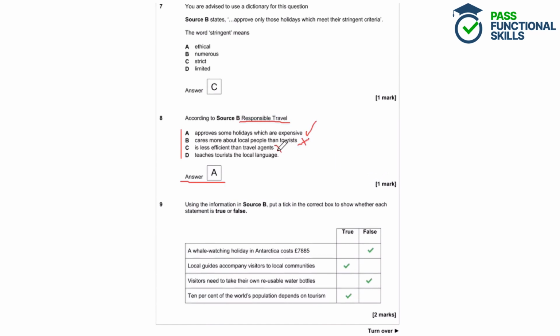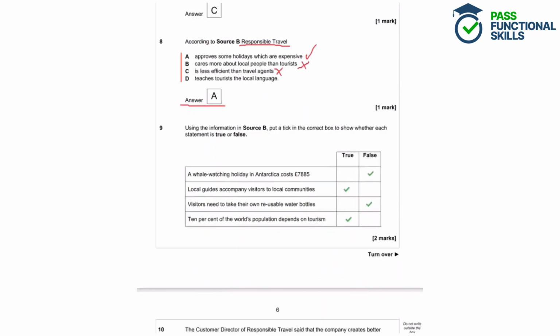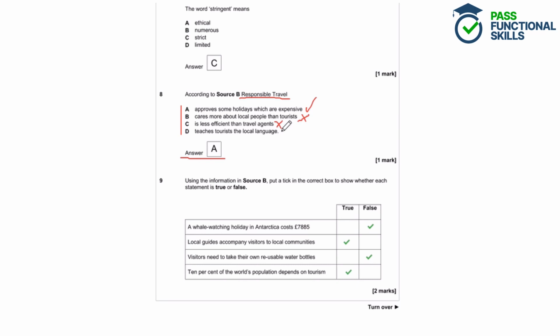So that's incorrect. And finally, teaches tourists the local language. So let's have a scan through the text and look for any mentions of language. And we can see that local guides help locals and visitors to communicate with each other. But it doesn't say that they are teaching them the language. They could just be translating or communicating non-verbally. So they don't necessarily teach tourists the local language. So the correct option for this question is A.